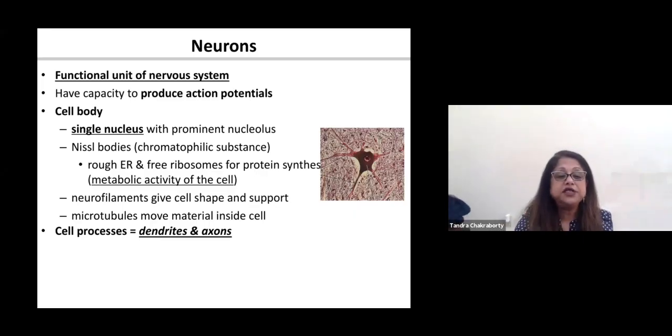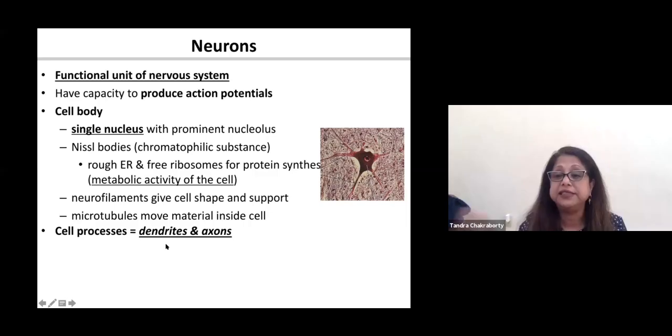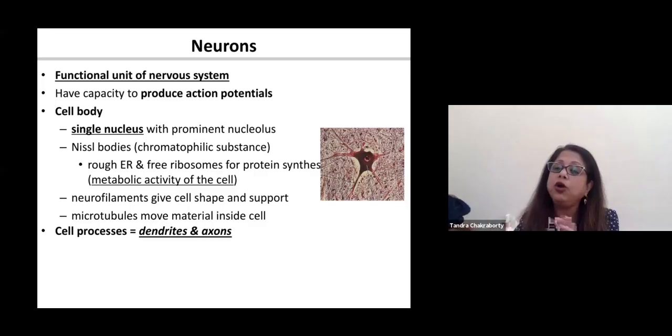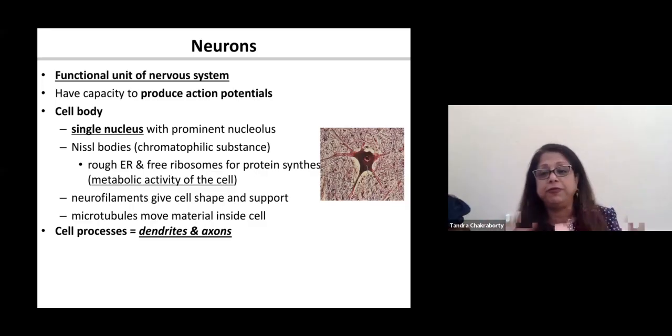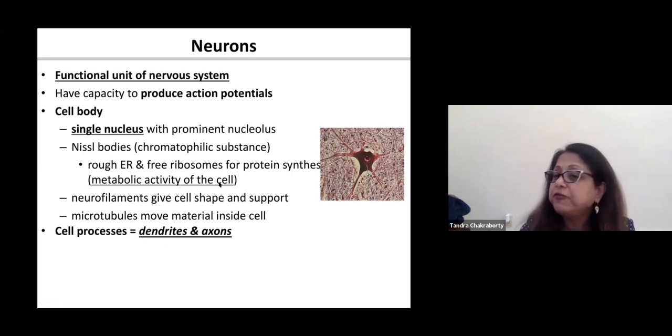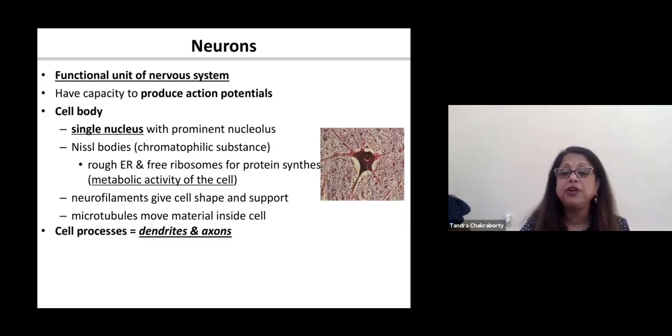So these cell processes are called dendrites and axons. I want you to understand this well, because the function of each of these parts is different. The cell body that we just learned has the different organelles present: the nucleus, the rough endoplasmic reticulum, mitochondria for its powerhouse, lysosomes.